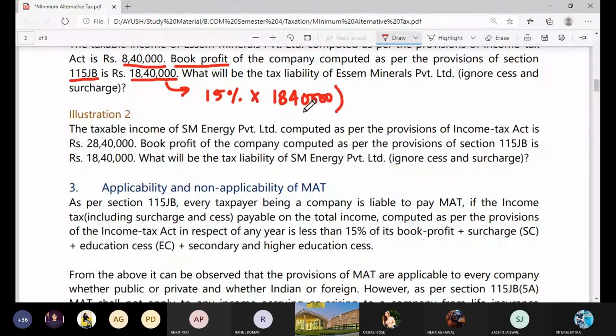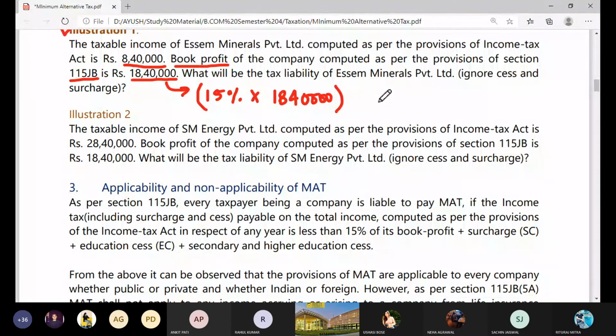We don't know from this what the total income was. If we take this book profit as total income, it's below 1 crore. Therefore, no surcharge, but we have to add 4% as cess.